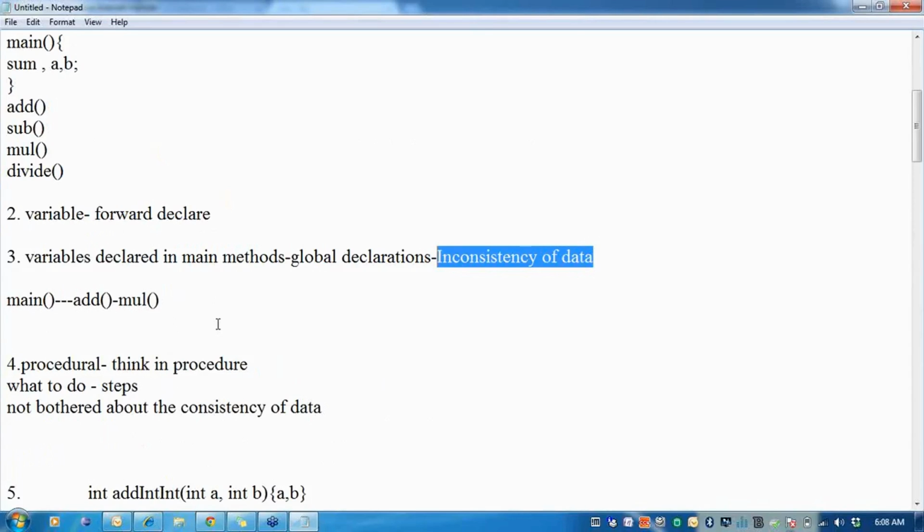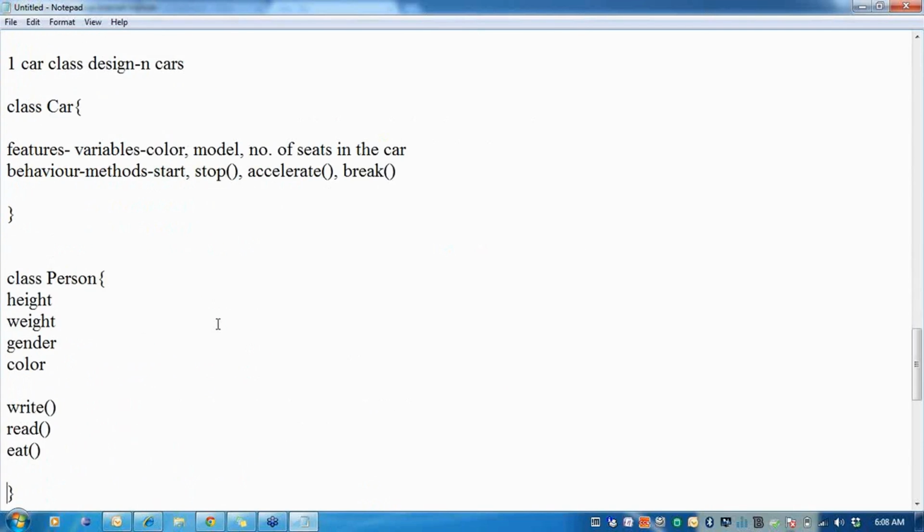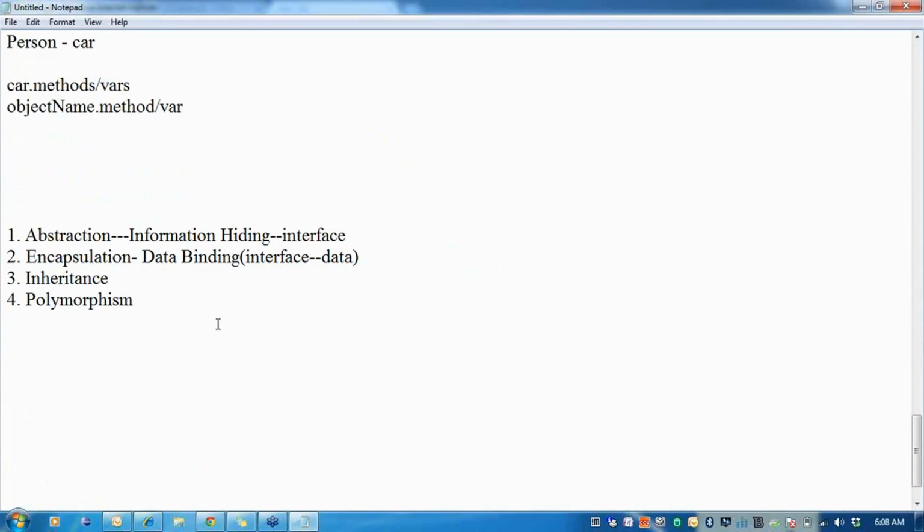I only think about procedures, what to do. I'm never bothered about the data in C. But object-oriented programming tells me that when you have such data in the form of variables, you should always protect your variables so that you do not give anybody access to it. Because the minute an end user like you and me tries to fidget with the wirings of the car, we are doomed there.